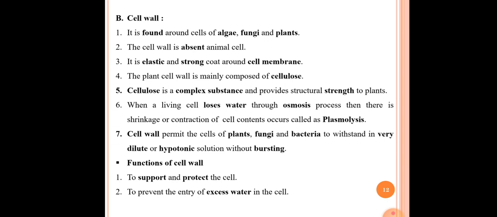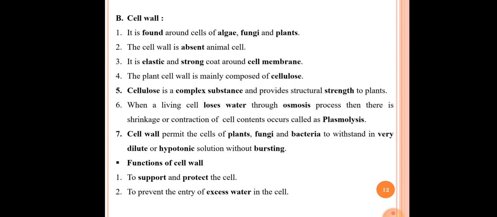The seventh point here is that the cell wall permits the cells of plants, fungi, and bacteria to withstand very dilute or hypotonic solution without bursting. So because of the cell wall, in bacteria, fungi, as well as algae and plants, there is no bursting of the cell, because the cell wall gives structural strength to the particular cell. So our next point is functions of cell wall.